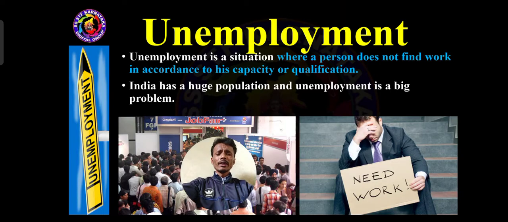Here, see, India has a huge population and unemployment is a big problem. Throughout the world, China is the first most populated country. After China, the second position goes to India. According to the 2011 census, the total population of India was 121 crores, 121.1 crores.